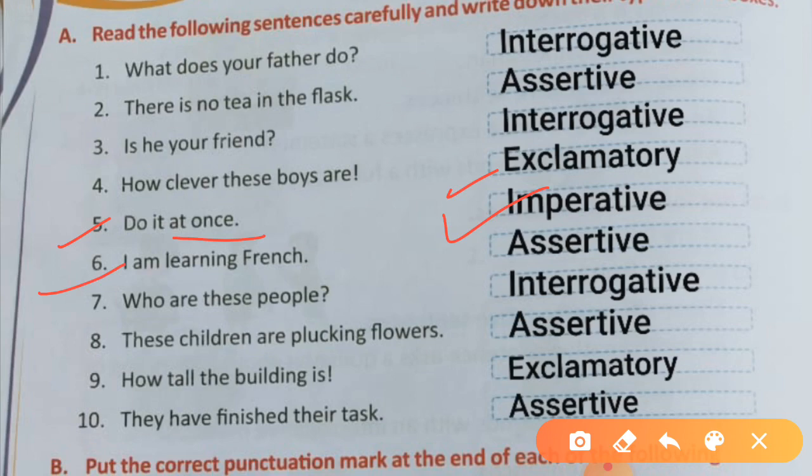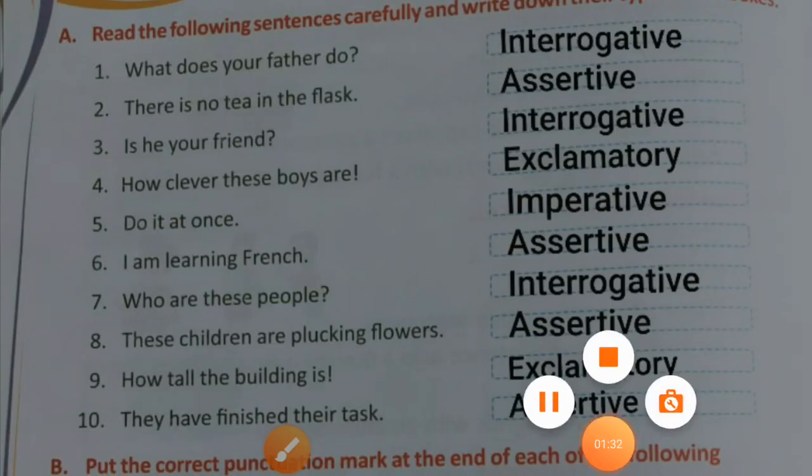Now next, I am learning French. So this is an assertive sentence because we are telling a fact. Assertive sentence here. We are not making any request. We are not giving orders. So this is a simple sentence. This is an assertive sentence.